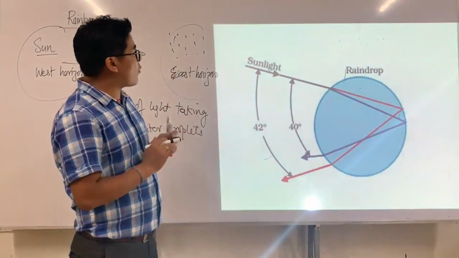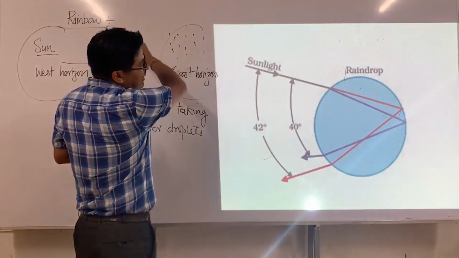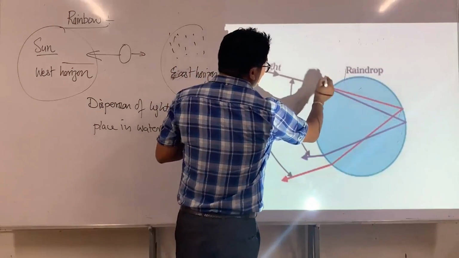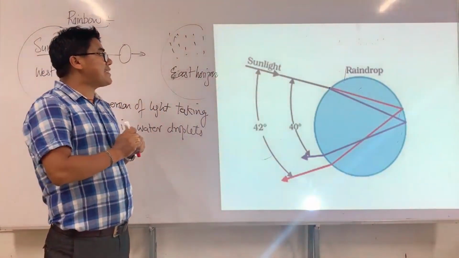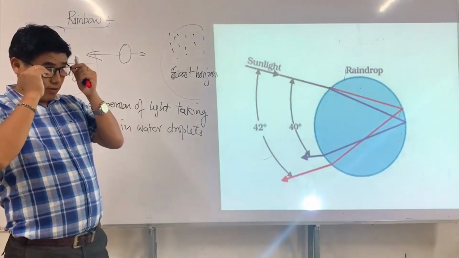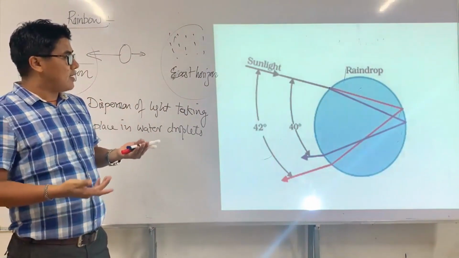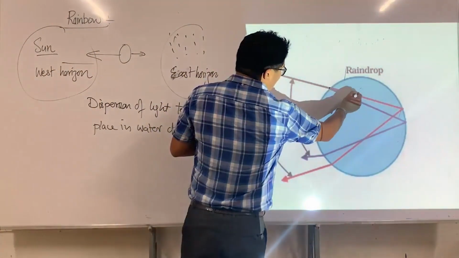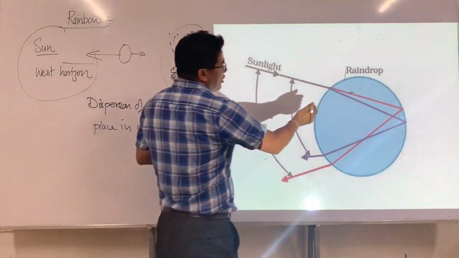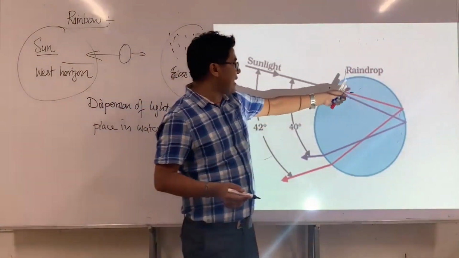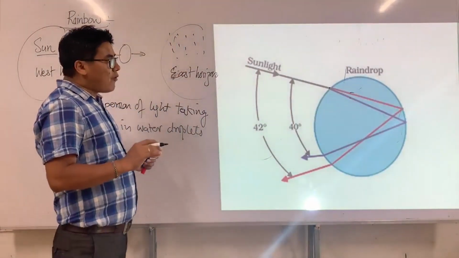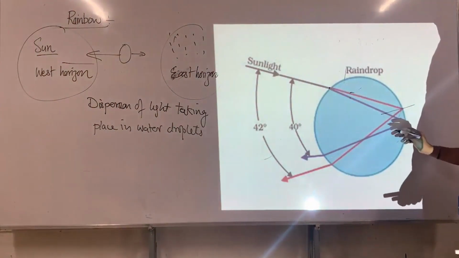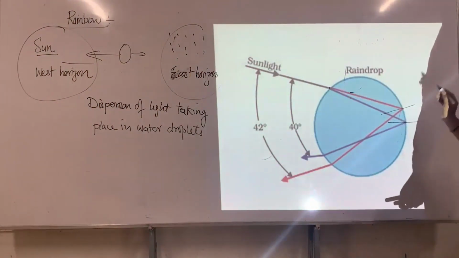I'll explain to you. This is a water droplet, and here is sunlight. When sunlight falls on the water droplet, it undergoes dispersion. Sunlight undergoes refraction, and that is what we call dispersion, because splitting of light takes place. This is going to be the least bending, and this is going to be the maximum bending. This is red, and this is going to be violet. Now the next thing is that this is the angle with respect to the other surface.